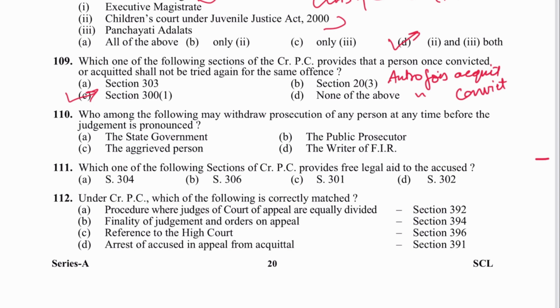Next, 110. Whom the following may withdraw prosecution of any person at time before the judgment is pronounced? Public prosecutor. B is the answer. Provision in section 321 CRPC. Next is 111. Which one of the following section CRPC provides free legal aid? Is in section 304. 306 में क्या है? टेंडर पार्डन टू अकम्प्लिस. 301 में क्या है? अपीयरेंस बाय PP पब्लिक प्रोसिक्यूटर. 302 में क्या है? परमिशन टू प्रोसिक्यूशन.